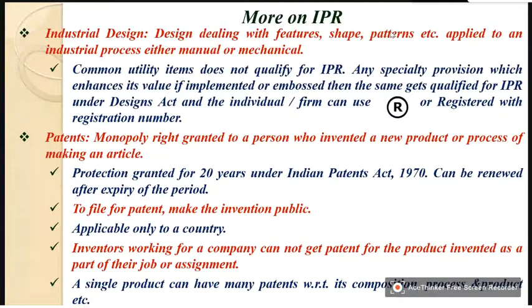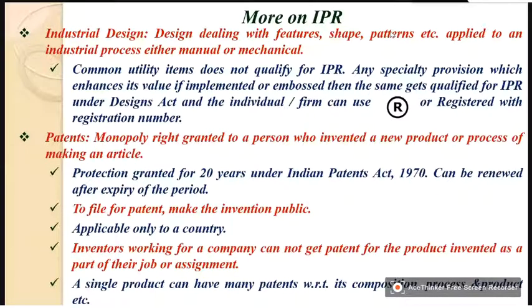So, if one has developed a design, not necessarily an equipment, but if a design is developed for manufacturing or fabricating an equipment, so that design also will be considered under IPR.